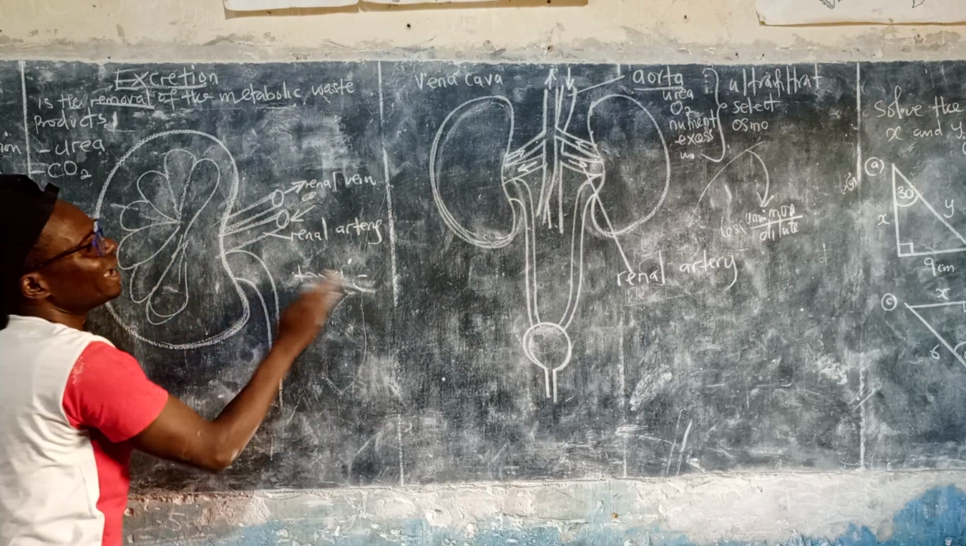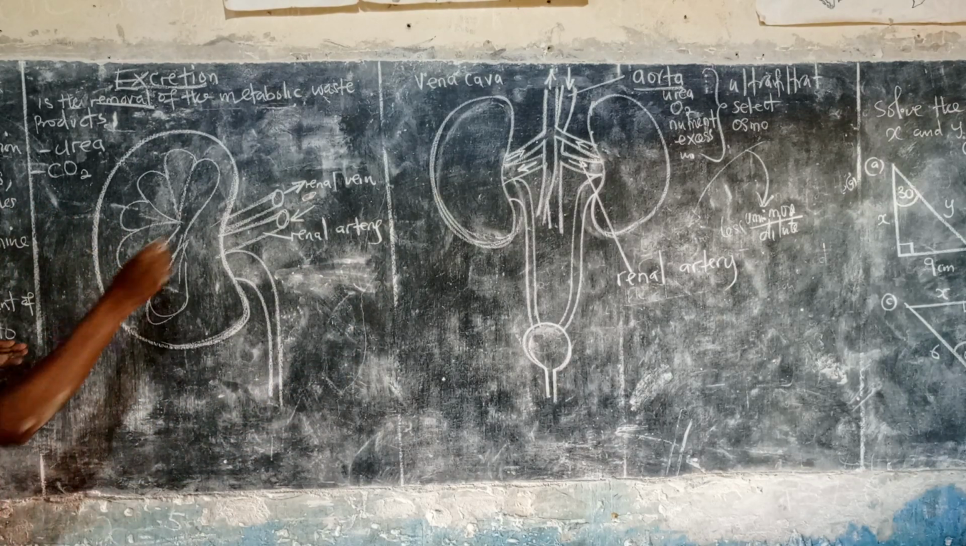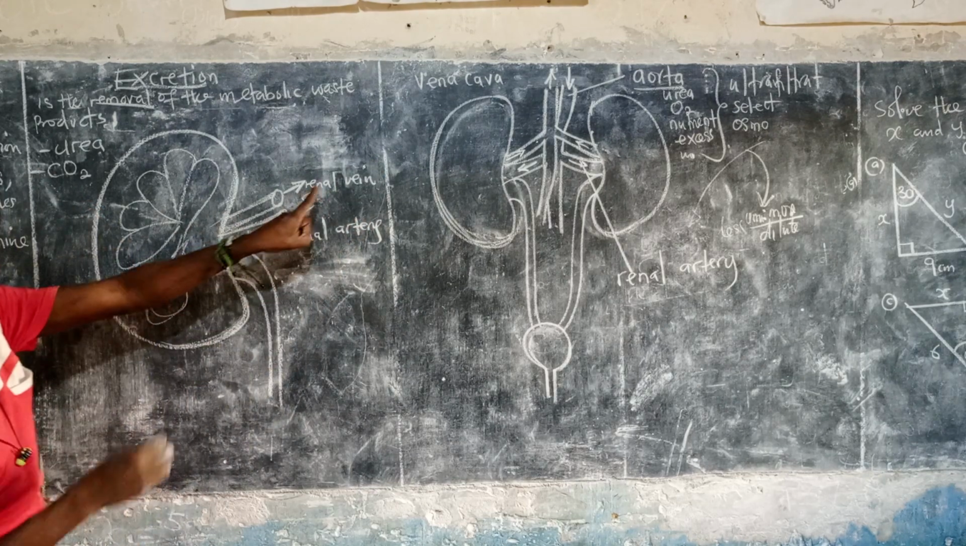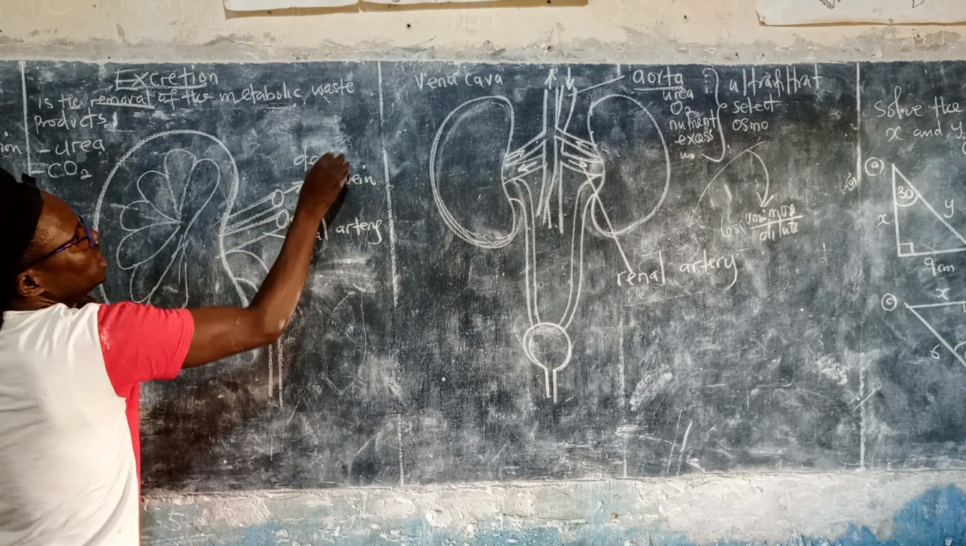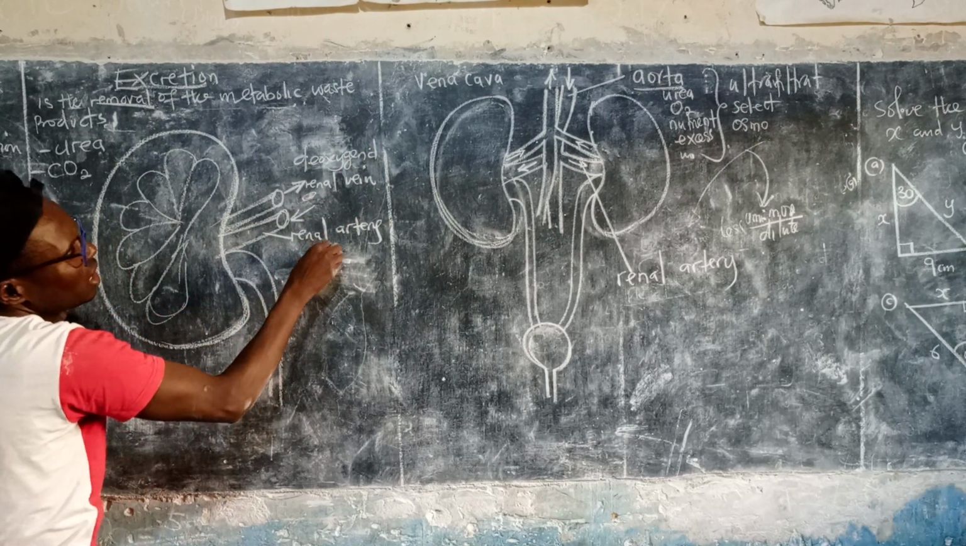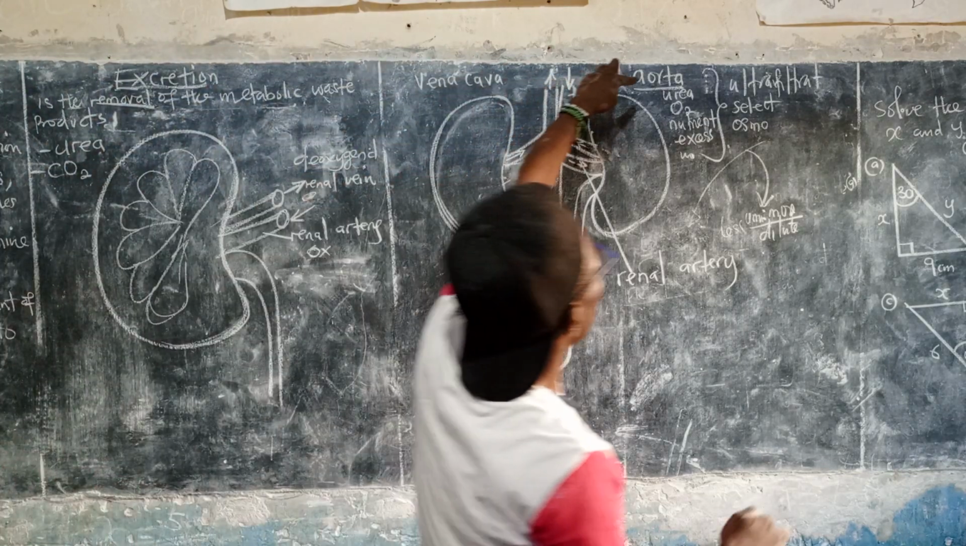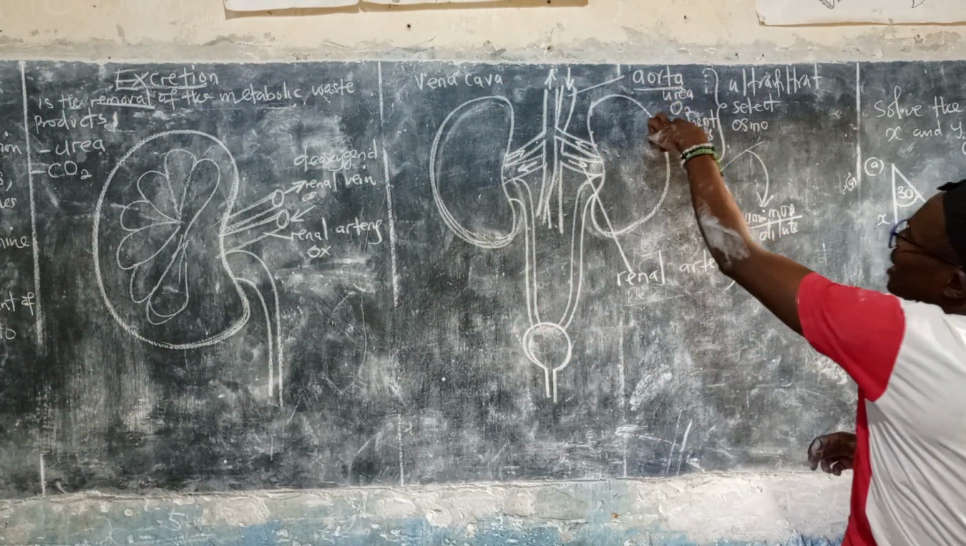Don't worry. Excretion is very important because even my exam questions come under this topic. So this one branches into the renal vein. And what type of blood is this? Deoxygenated blood. And what type of blood is this? Oxygenated. It comes from the heart, with urea, oxygen, and excess salts.